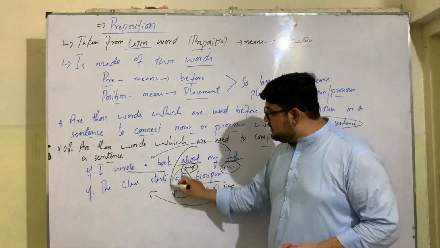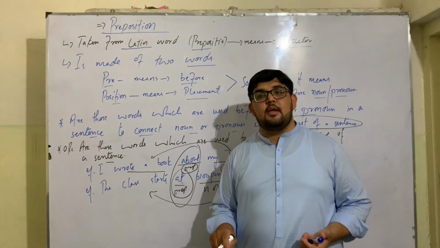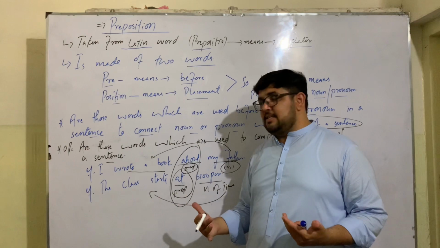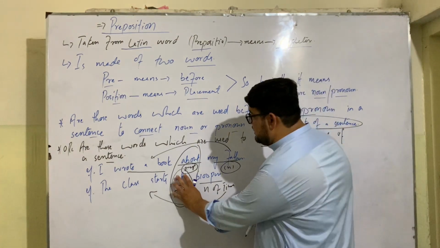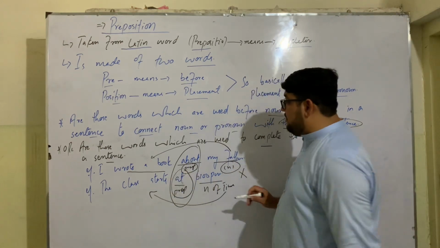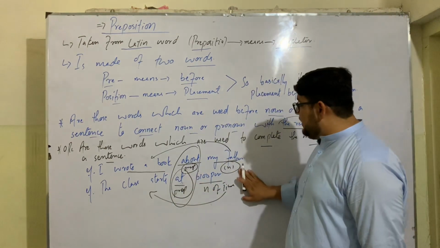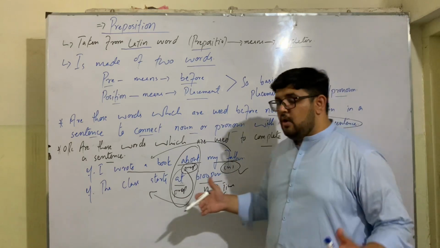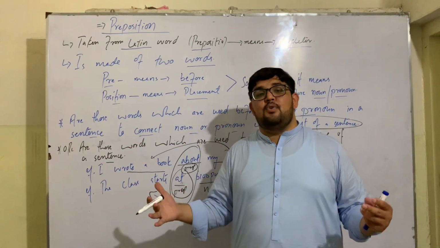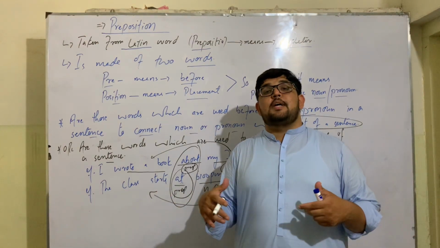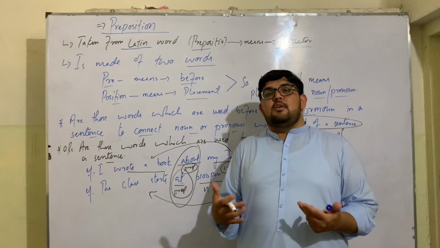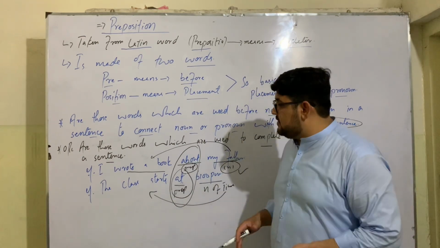Without prepositions, these sentences do not give complete meaning. They are incomplete sentences. They are wrong sentences. If I remove it, the class starts 6 p.m., that would be incorrect. But if I use the preposition, then it becomes correct. So prepositions are placed before a noun or pronoun in a sentence to complete the meaning of a sentence. They act as completers of a sentence.